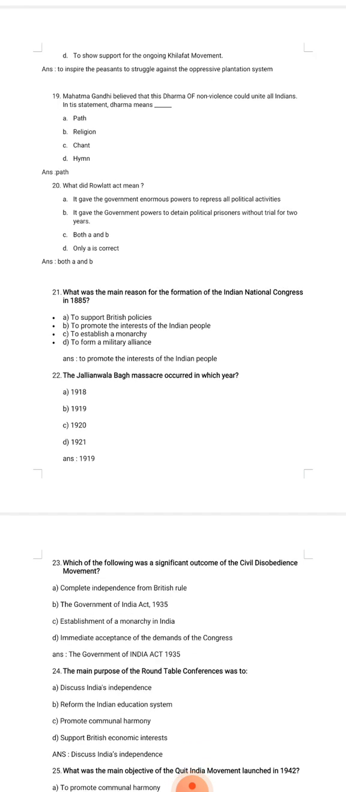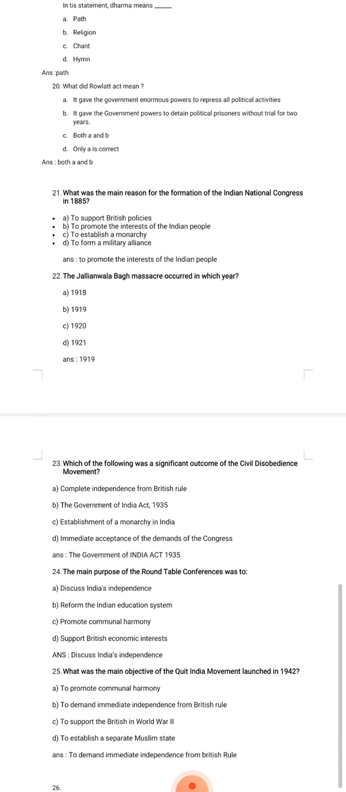Next, what did the Rowlatt Act mean? A: It gave the government enormous powers to repress all political activities. B: It gave the government powers to detain political prisoners without trial for 2 years. C: Both A and B. D: Only A is correct. So both the options are correct, so option C is correct. It gave the government enormous power to curb all political activities, and it also gave the government the power to detain political prisoners without trial for 2 years.